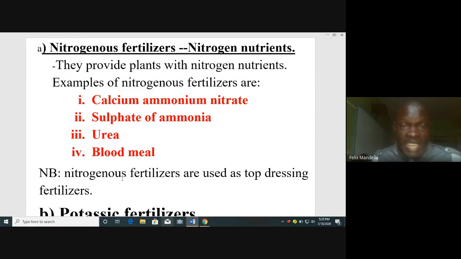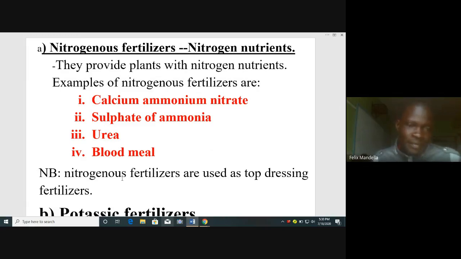So nitrogenous fertilizers are used as top dressing fertilizers. Top dressing fertilizers means they are used in the farms for young plants, applied on young plants growing in the farm. We have said young plants are called seedlings. Seedlings are grown in the seed beds.